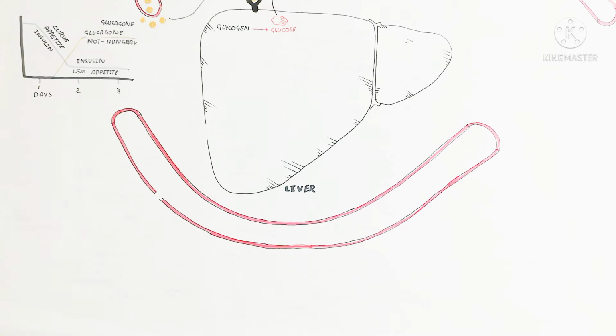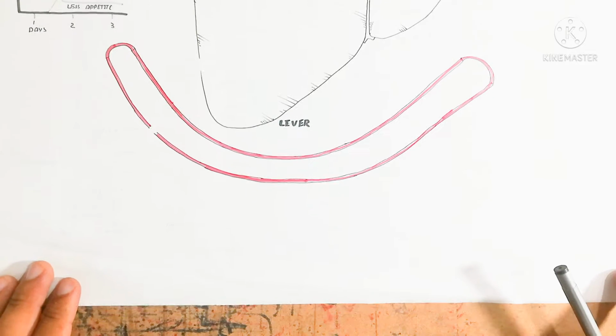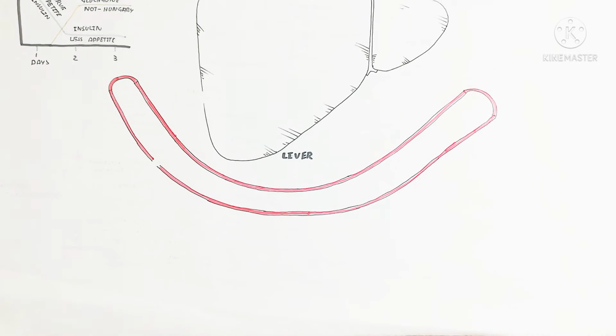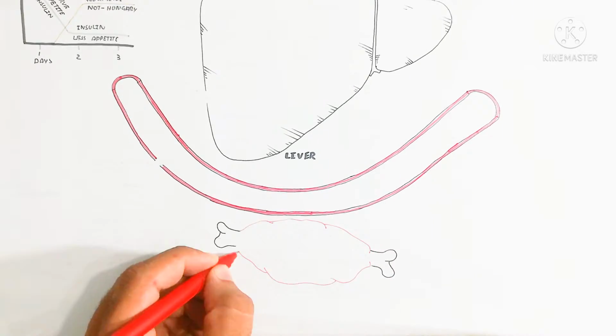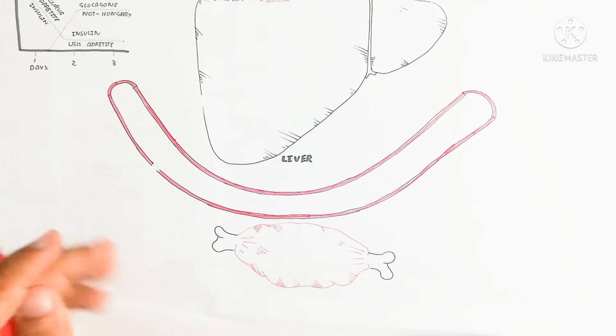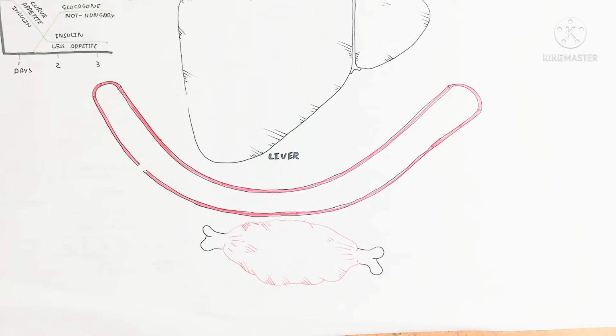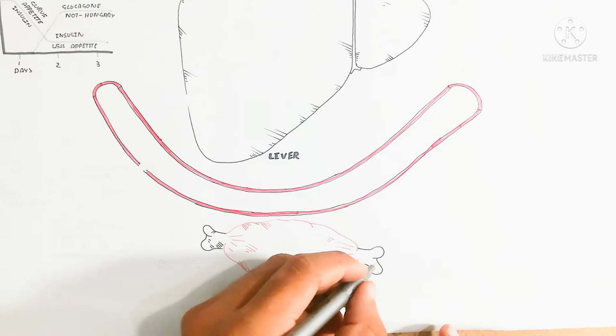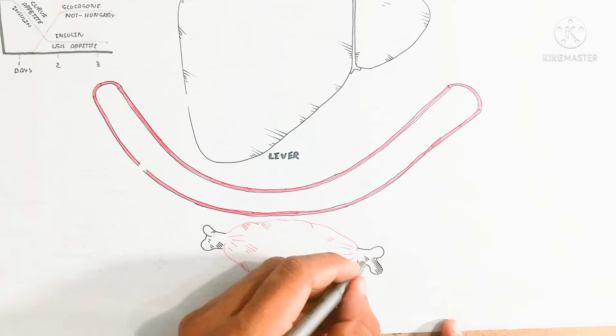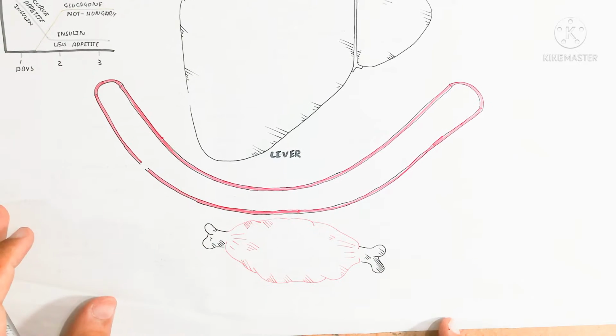So here is the blood vessel. Let's understand what is happening in the blood vessel and what the changes are in the blood circulatory system. Here is the muscle. This muscle also contains glycogen, and this glycogen will break down during the fasted state.